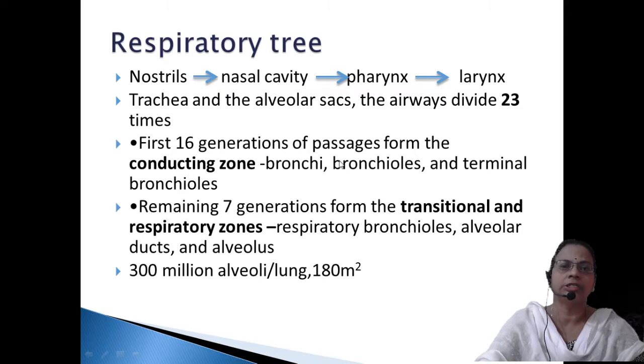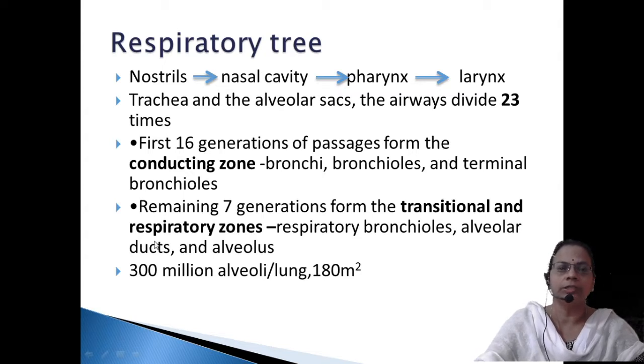The first 16 generations of these divisions form the conducting zone. That means there is no exchange of gases, only the transport of gases. That is why it is called the conducting zone. Bronchi, bronchioles and terminal bronchioles are included in this part. Then the further 7 generations, from the 17th branch onwards, are called the transitional as well as the respiratory zones. That means a little bit of exchange can take place, and respiratory zones means alveolar duct, alveolus, etc. There the diffusion is taking place.